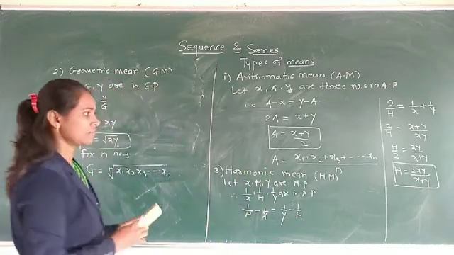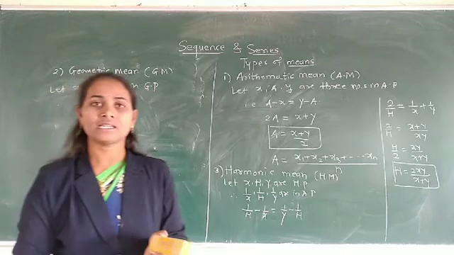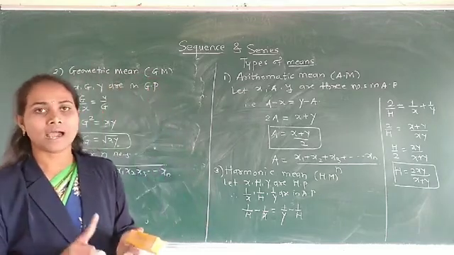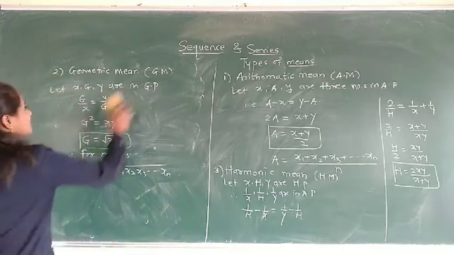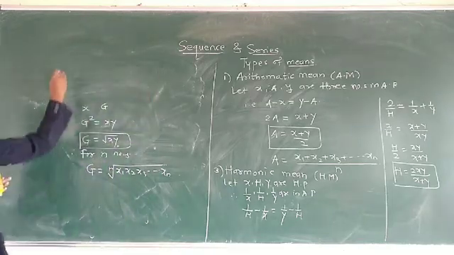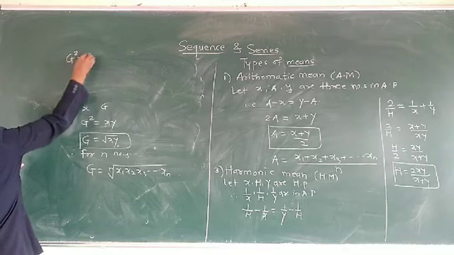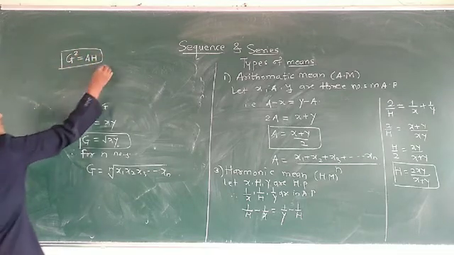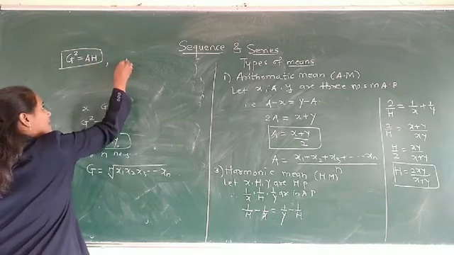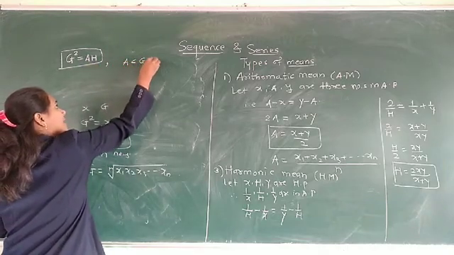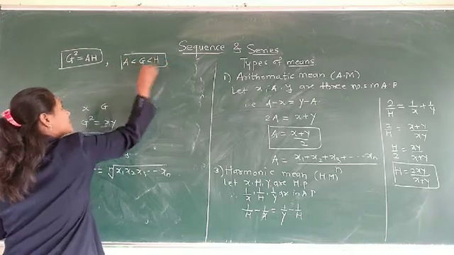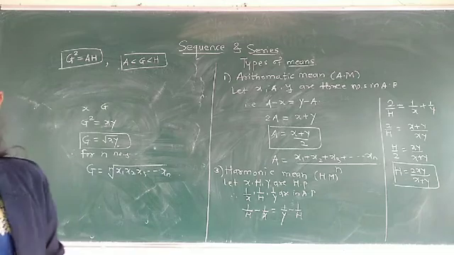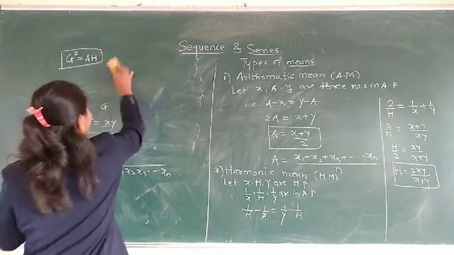Now there is a relation between these three means. If A, G and H are the arithmetic mean, geometric mean and harmonic mean, then the relation is G square is equal to AH. Very important, G square is equal to AH, and the relation is H less than G less than A.